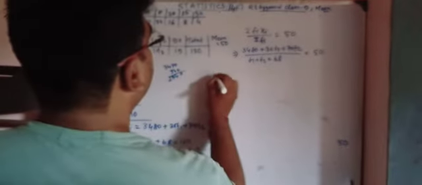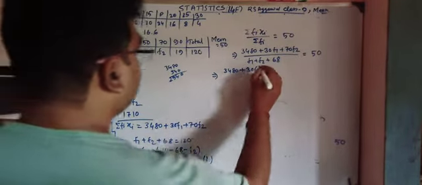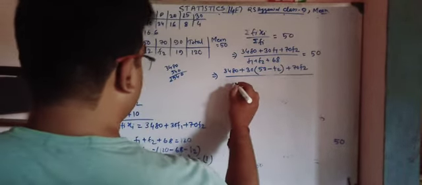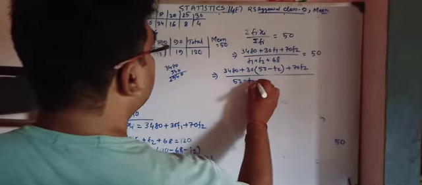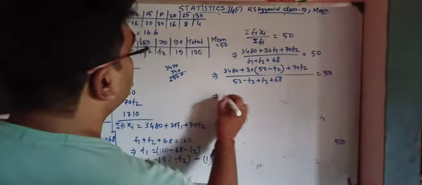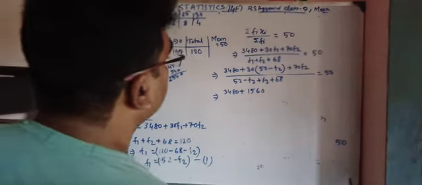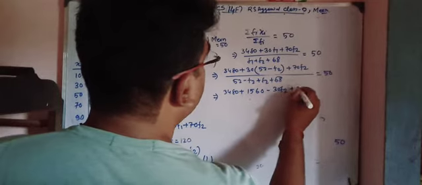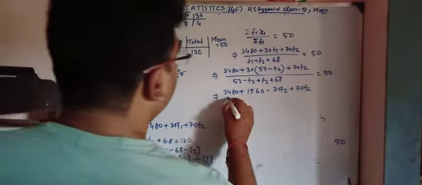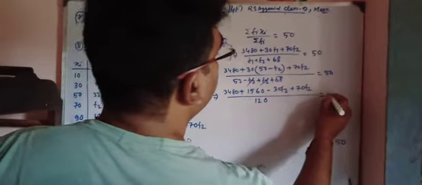So if we calculate that, 3480 plus 30 into f1, what is the value of f1? 52 minus f2, plus 70 f2, divided by 52 minus f2 plus f2 plus 68, which is 120, is equal to 50.